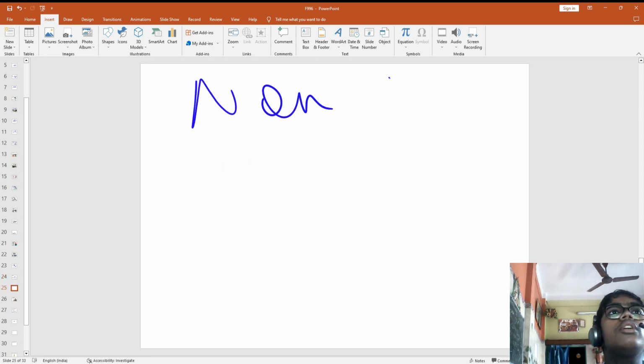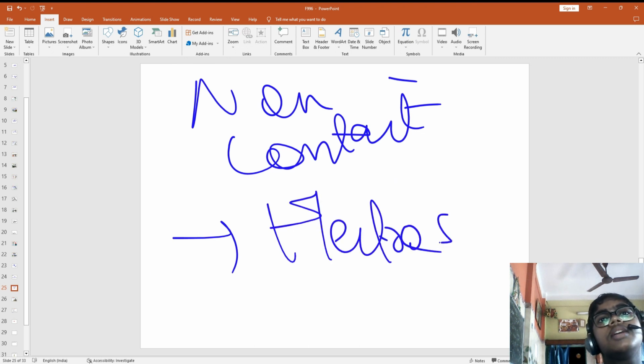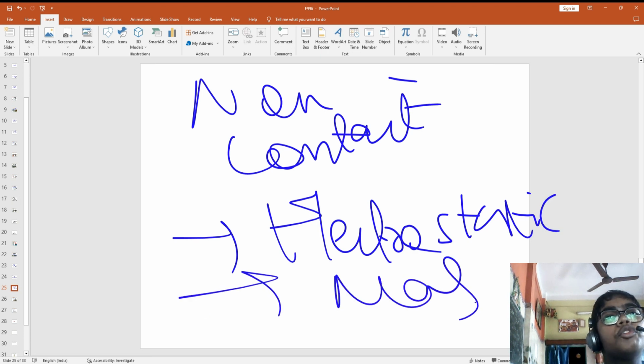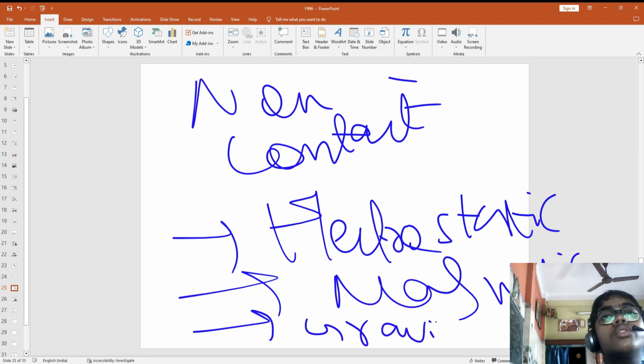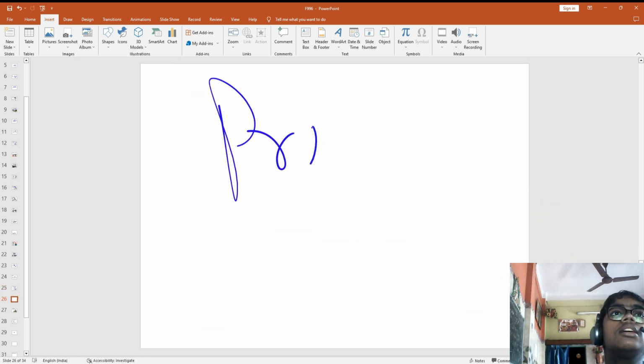Then we have non-contact force, that is the electrostatic force between the charges, magnetic force between the poles of the magnet and the magnetic materials, and we have the gravitational force exerted by the earth.